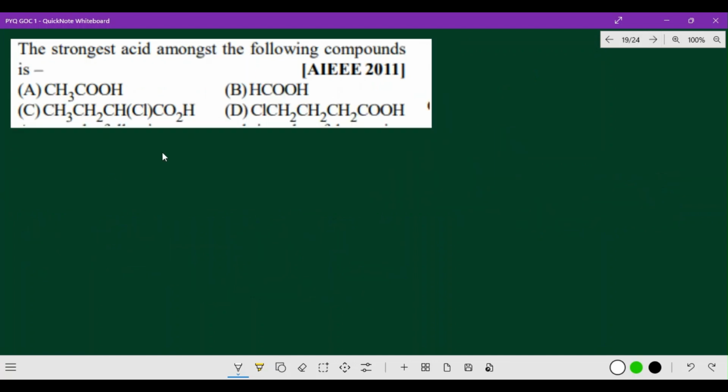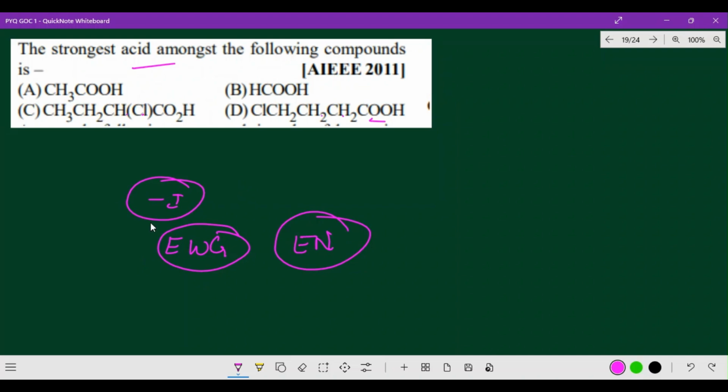The next question: the strongest acid among the following compounds. Which is the strongest acid among acetic acid, formic acid, CH2CHClCOOH, and ClCH2CH2CH2COOH? Among the four, the main point is that a strong acid needs a minus I effect. Second, it has to be an electron withdrawing group, so an electronegative atom should be present. These are the main points to identify the strongest acid.